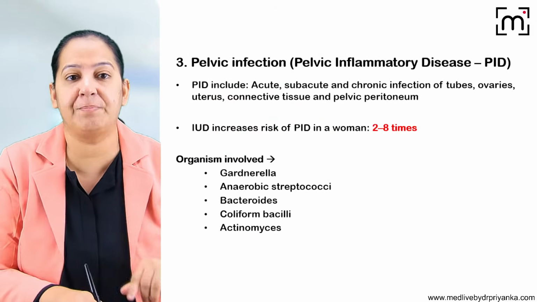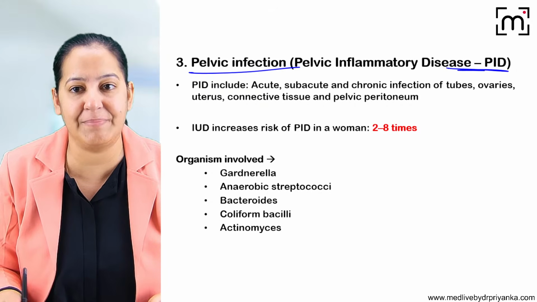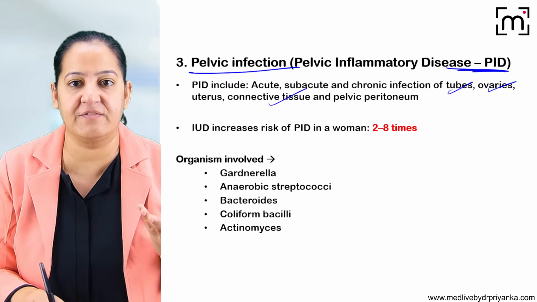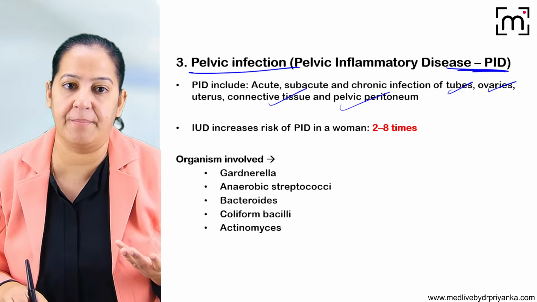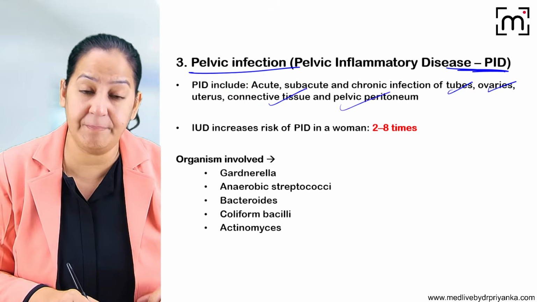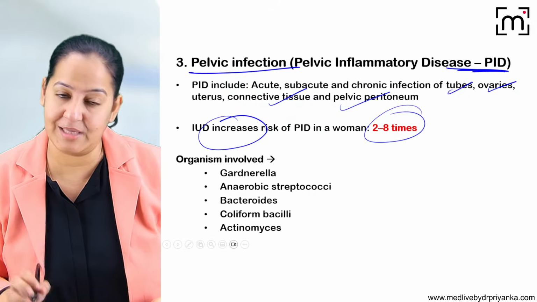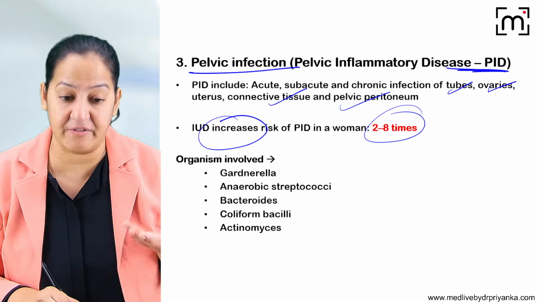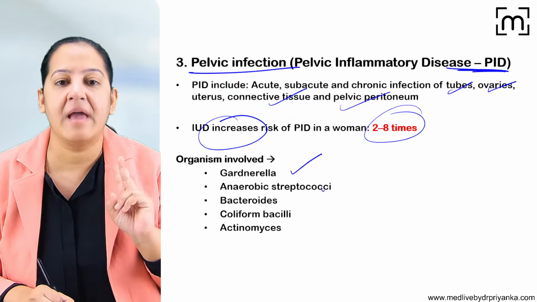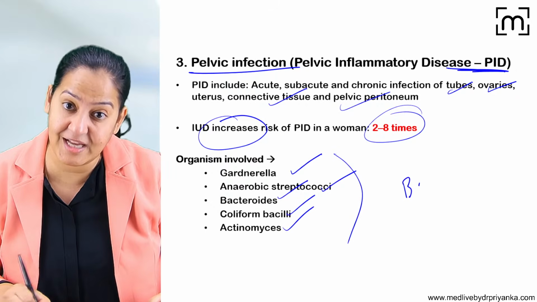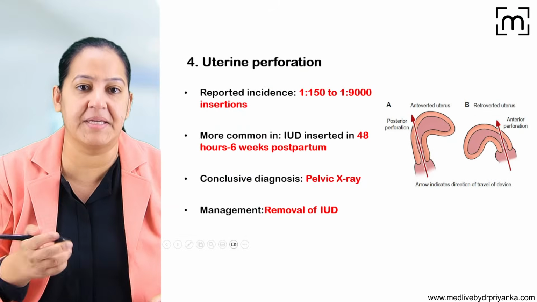Okay. The third is PID, that is pelvic inflammatory disease. So infection can occur in the tubes, in the ovaries, in the connective tissue, in the pelvic peritoneum. And if the female is already having PID, the risk increases by 2 to 8 times after IUCD insertion. The organisms which cause the infection are Gardnerella, anaerobic streptococcus, bacteroides, coliform, and actinomycetes. These are the bacteria which cause PID after IUCD insertion.